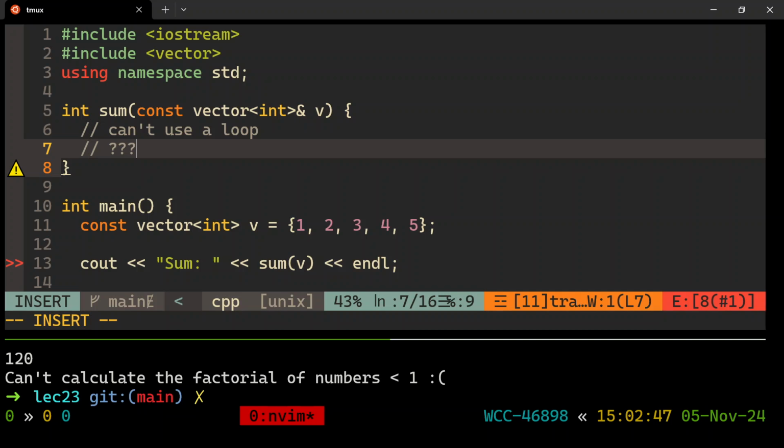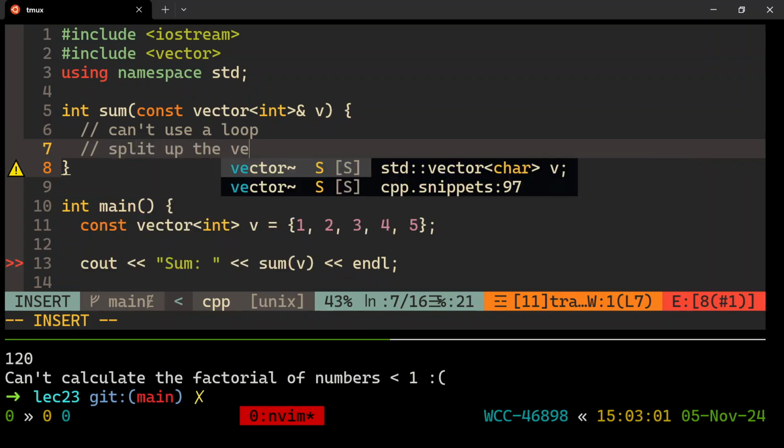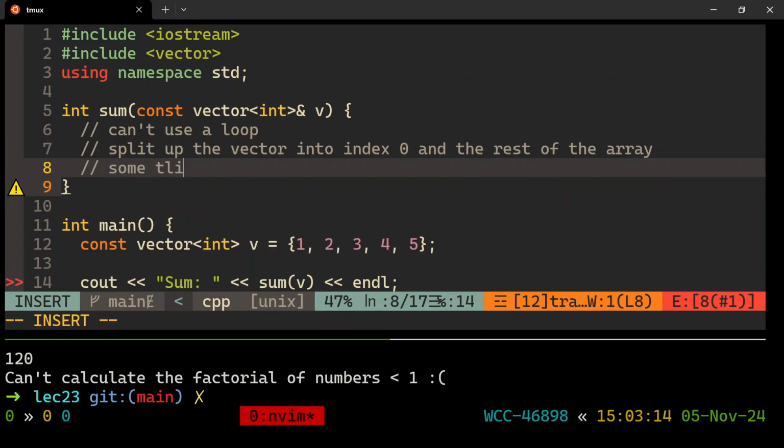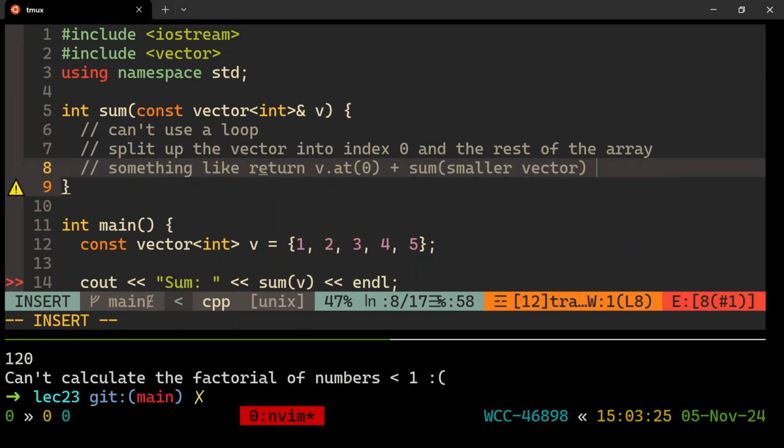The answer is going to be recursion. You can sum a vector recursively and never have to mutate anything. So what I'm going to do is split up the vector into the first thing, the thing at index 0, and the rest of the array. That's a smaller array. And I'll do something like this. This will be the code: return v at 0 plus the sum on the smaller vector, and somehow compute that without modifying the original one.